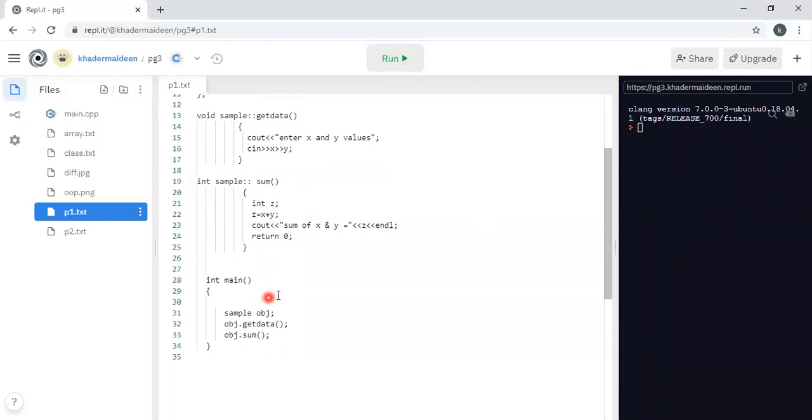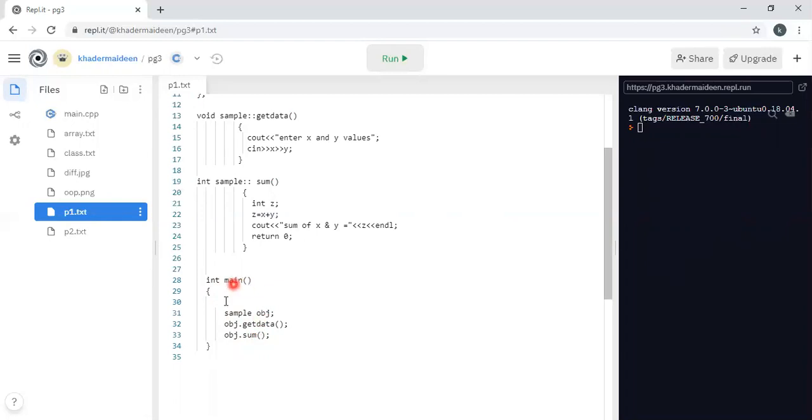And next we come to the main function. In main, the object should be declared. The class name is sample, then I am defining obj as an object. Then in order to access the member functions, we use object dot get data, object dot sum.